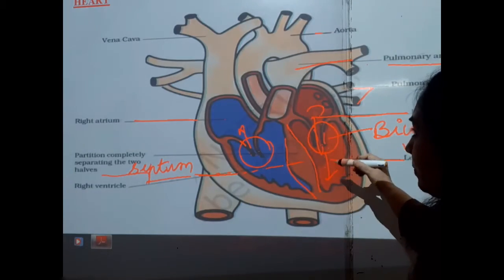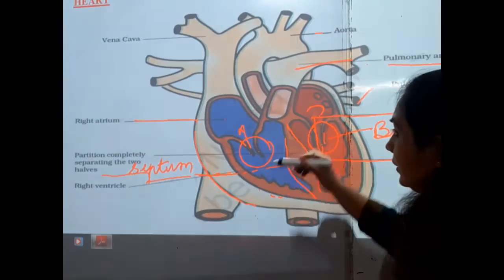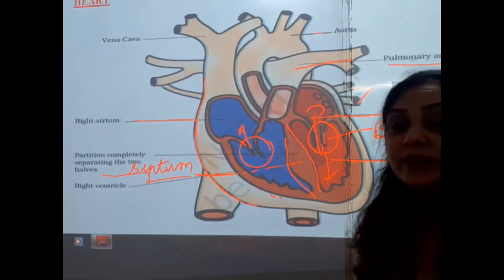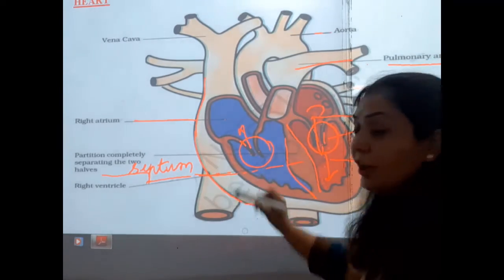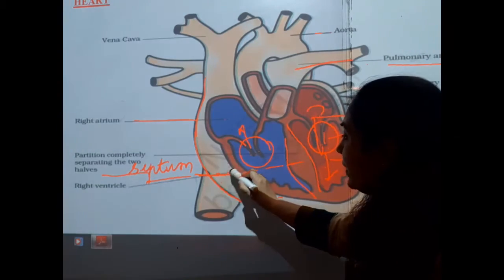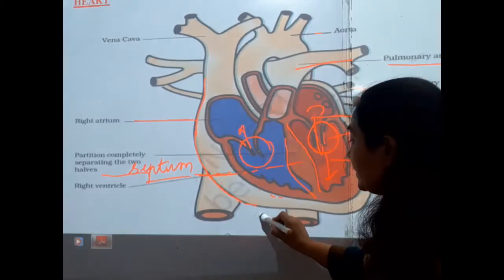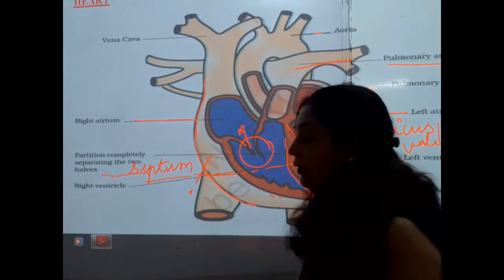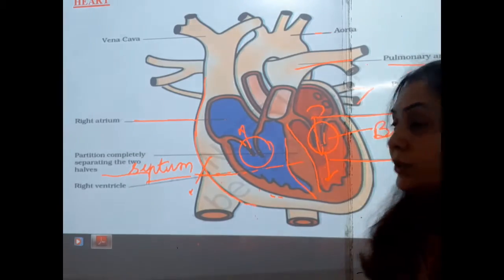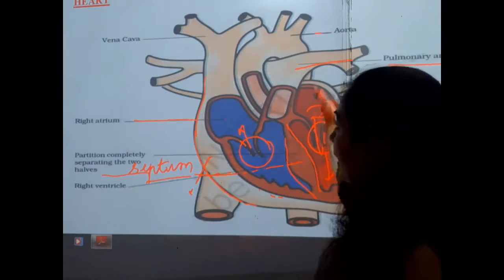Okay. Now students, the heart is made up of cardiac muscles. Due to these cardiac muscles, the study of the heart is called cardiology. In between 2 membranes of the heart, fluid is filled. Okay, so that's why it prevents the heart from different types of jerks. So that is the structure of the heart.